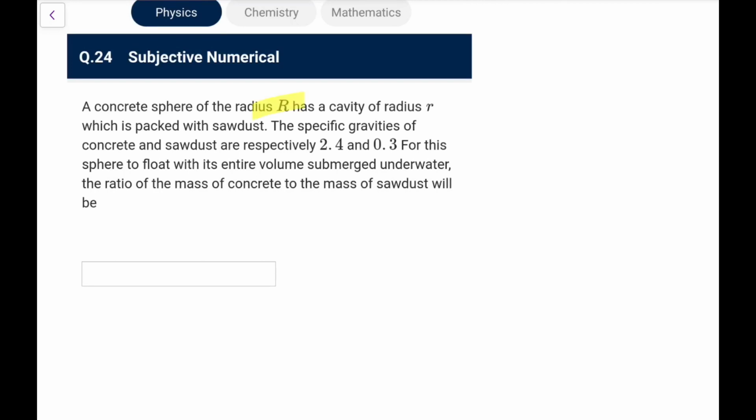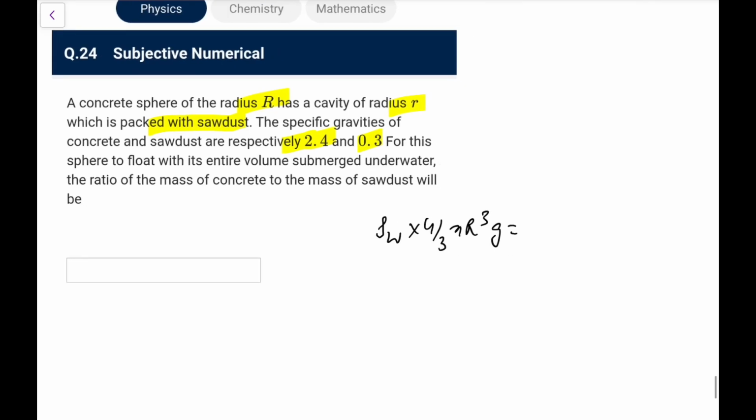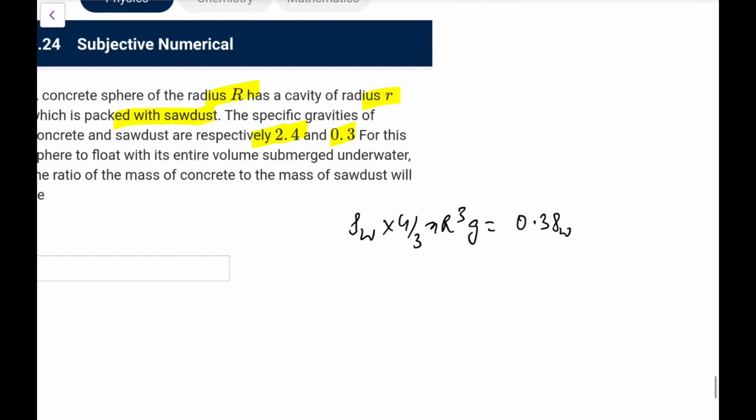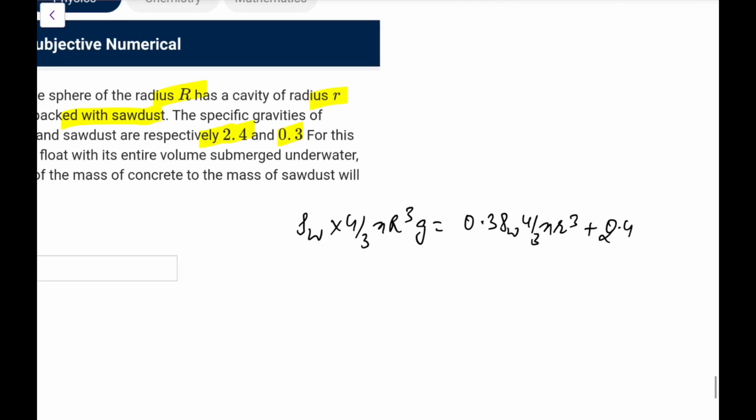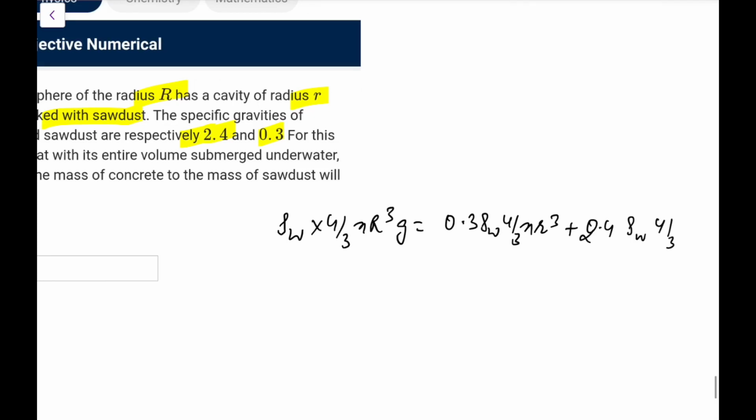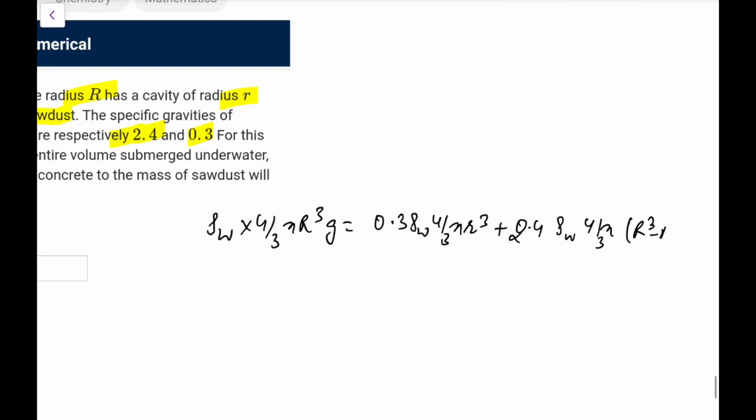A concrete sphere of radius R has a cavity of radius r which is packed with sawdust. The specific gravities of these are given. For this sphere to float with its entire volume submerged, the ratio of the mass of the concrete to the mass of the sawdust will be? So it is floating completely submerged. The buoyant force would be rho of water into 4 by 3 pi R cube g, and that would be equal to the mass. The density of the sawdust is 0.3 times density of water into 4 by 3 pi r cube, and the concrete is 2.4 times rho of water into 4 by 3 pi, capital R cube minus small r cube. That is what the remaining is.